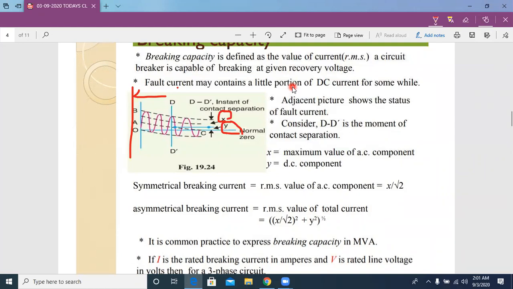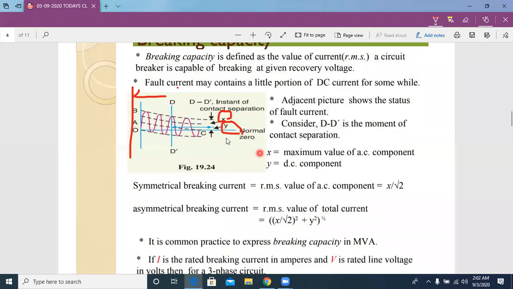So I explained once again. Breaking capacity is simply the maximum value of fault current at which a circuit breaker can successfully break a circuit. That current value we call the breaking capacity of circuit breaker.